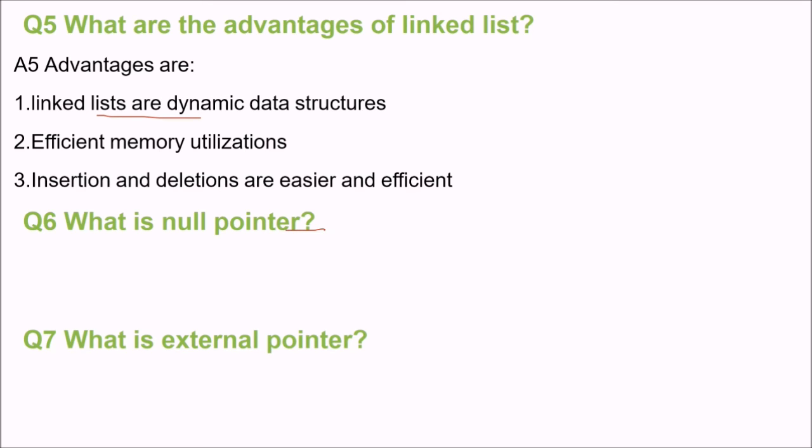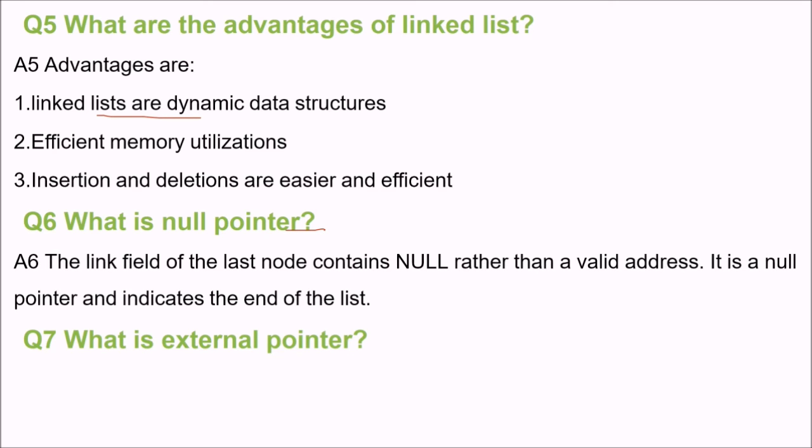What is a null pointer? The link field of the last node, as I just suggested, contains null rather than a valid address because it is not pointing to anybody. It is a null pointer and it indicates that the list has ended.